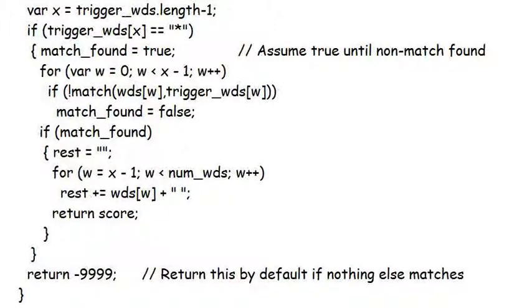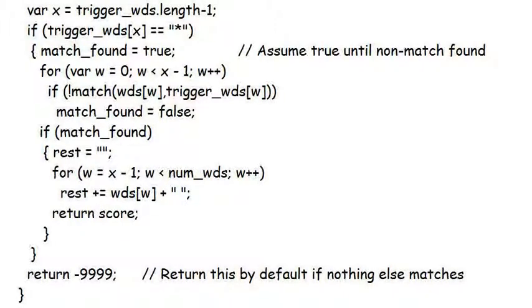Finally, we have to determine whether the input matches any standard phrase that ends with an asterisk. Essentially, the input sentence and phrase must match on a word-for-word basis up to the word before the asterisk, and after that anything goes. The variable x is used to hold the last word of the phrase. If this word is the asterisk, then the for loop goes through the phrase and input, seeing if they match as it did before, but this time only up to word x-1. That's enough to get a match in this case, and it sets the variable match found to true.